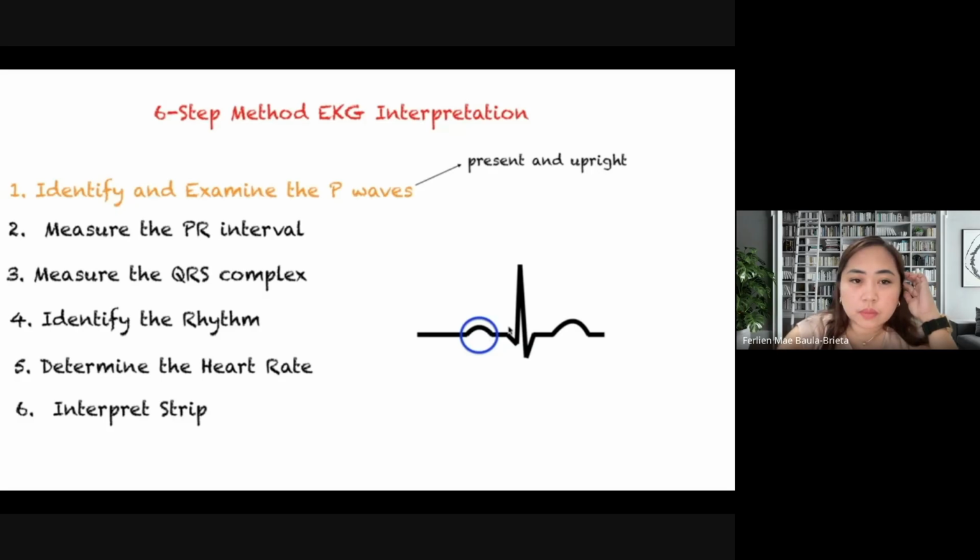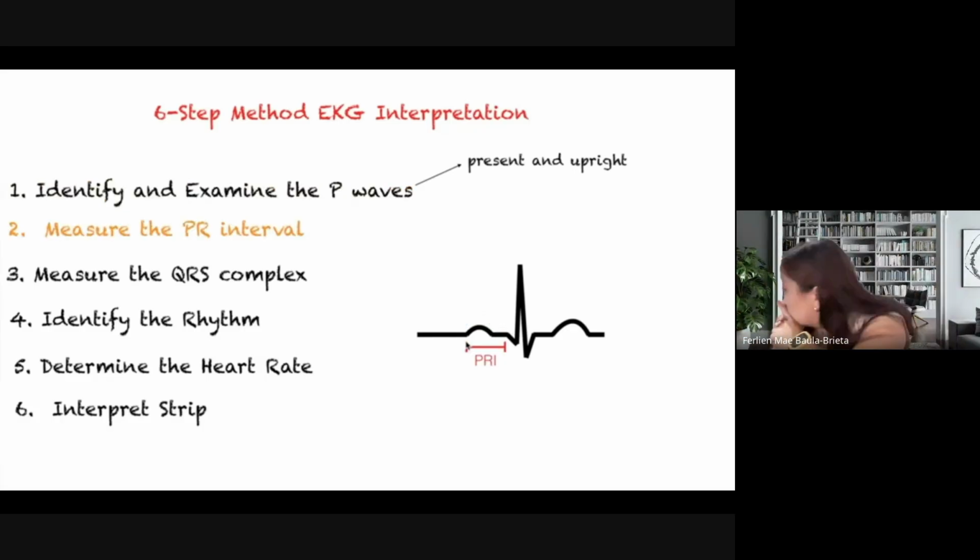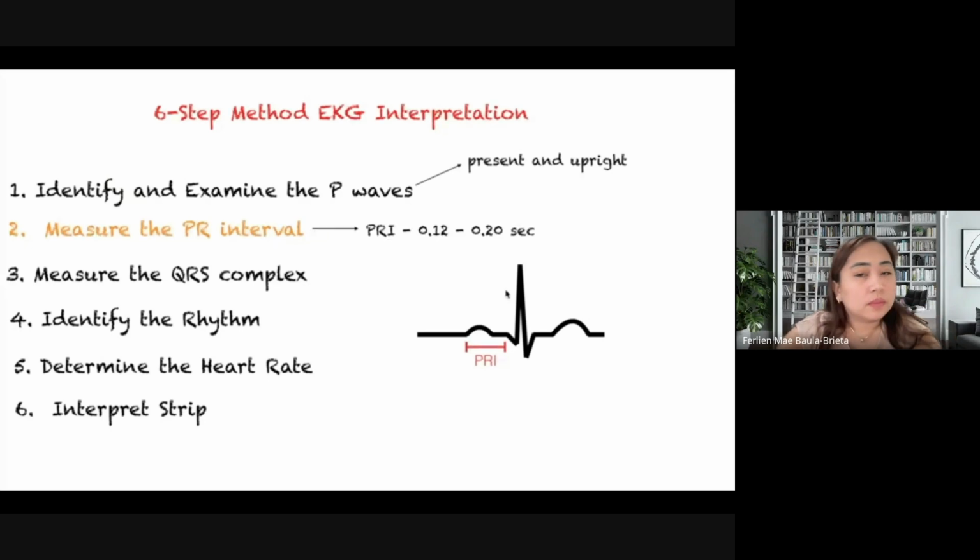PR interval is the distance between the beginning of the P wave and the beginning of the QRS complex. What we do is we count the number of small boxes in between and multiply it by 0.04 seconds. Our magic number for the PR interval is 0.12 to 0.20 seconds. Anything more than 0.20 seconds could indicate another dysrhythmia such as heart blocks.